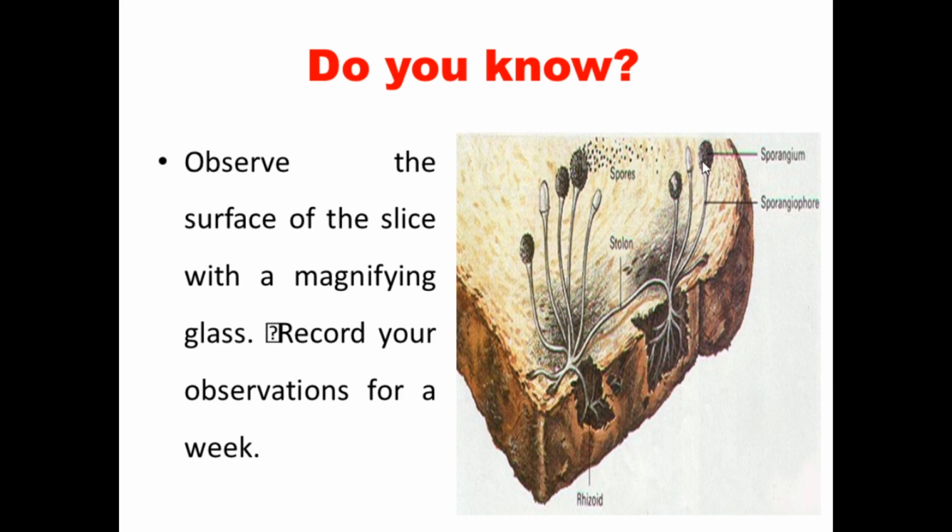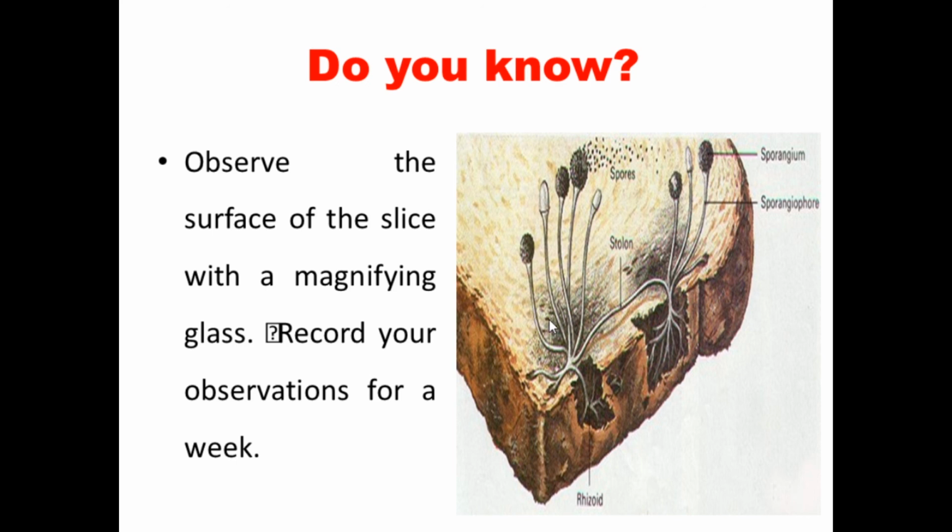So look at the sporangiophores, which carry the sporangium. Inside the sporangium, the spores are present. The spores are capable of producing new offspring. So this process we call asexual reproduction.